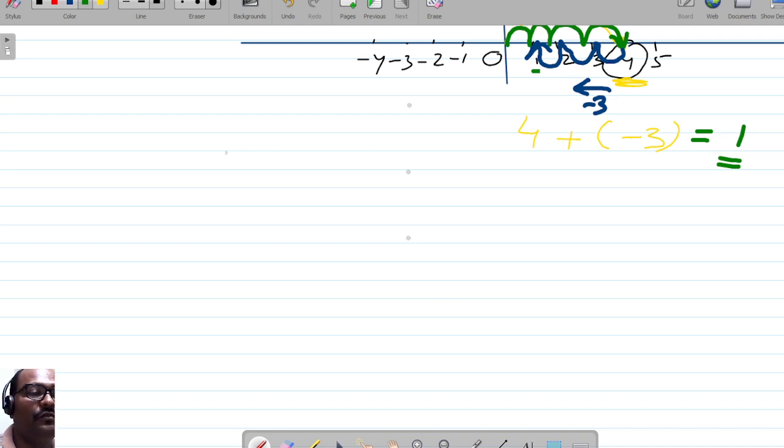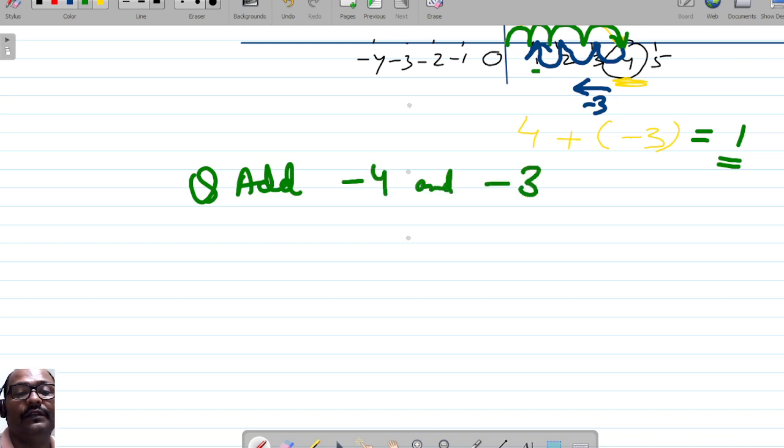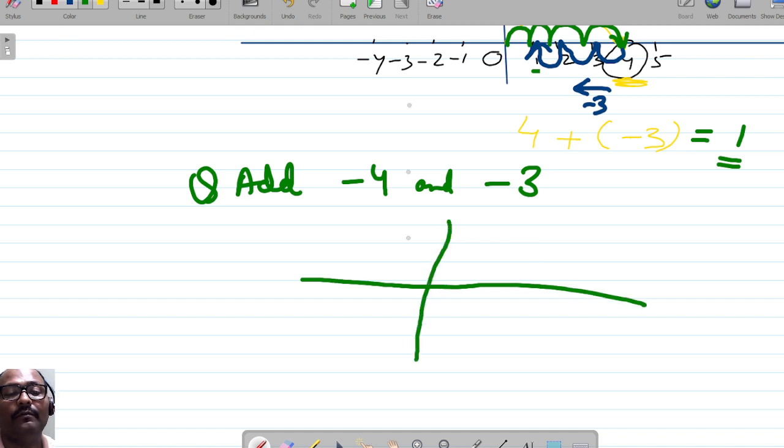Suppose we want to add minus 4 and minus 3 on number line. What we will do? Just make the number line. This is towards minus, and this is towards plus side.